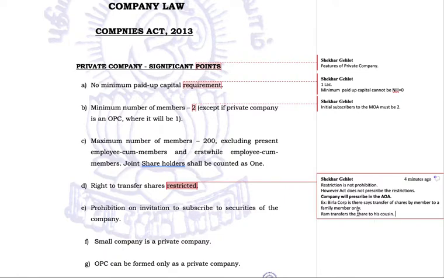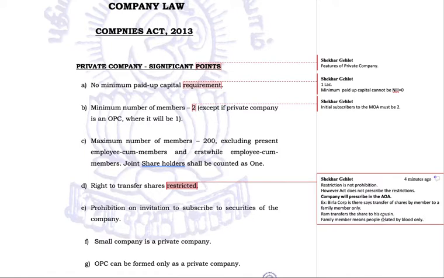Birla Corporation says, we said you can transfer shares only to a family member. Ram says, my cousin is also a family member. Birla Corporation says, no, family member means people related by blood only. This is what we meant by family members.